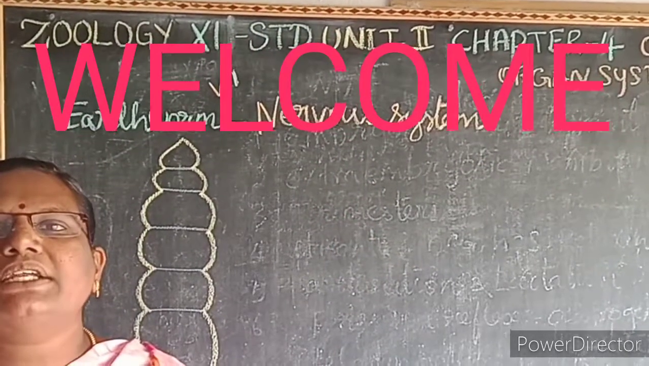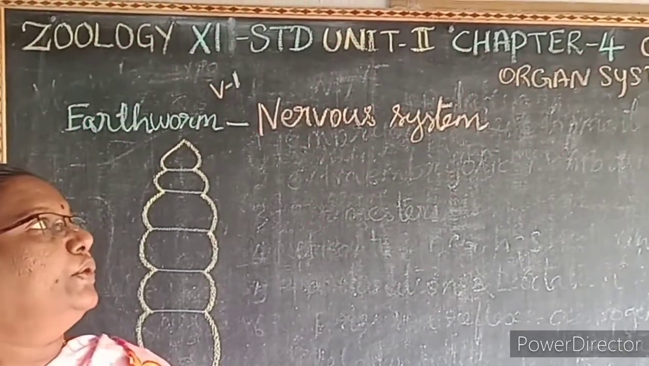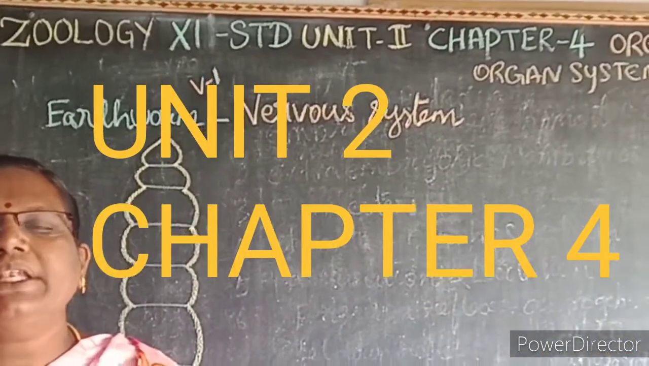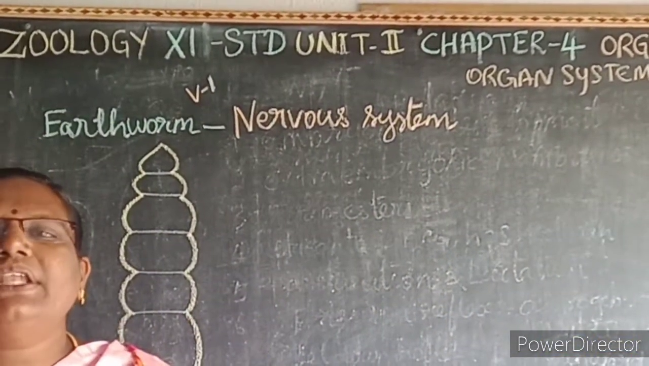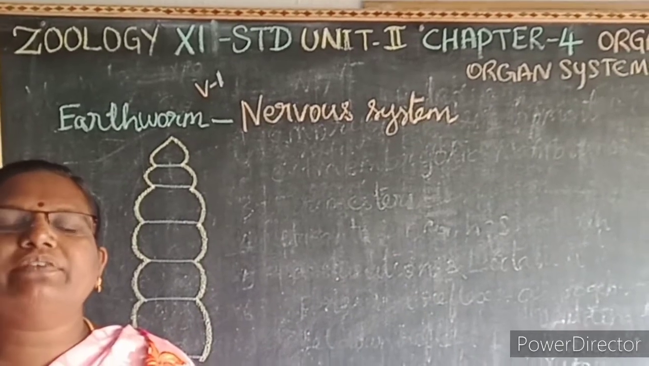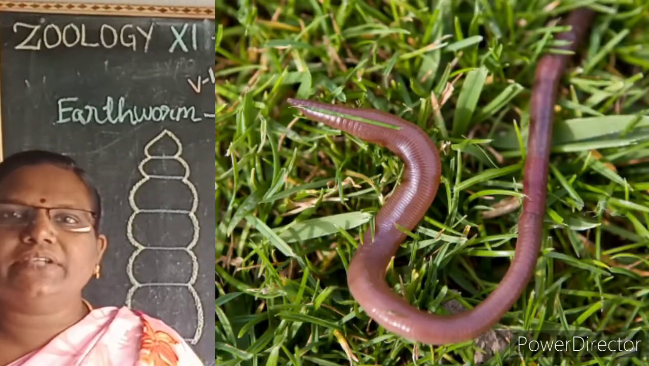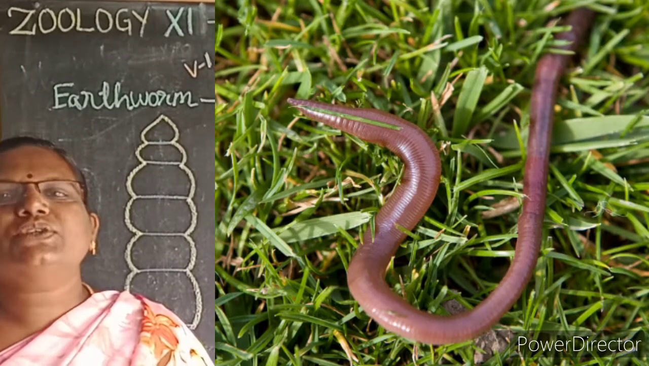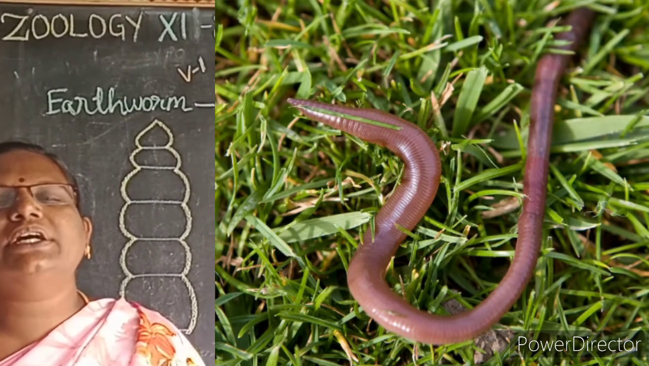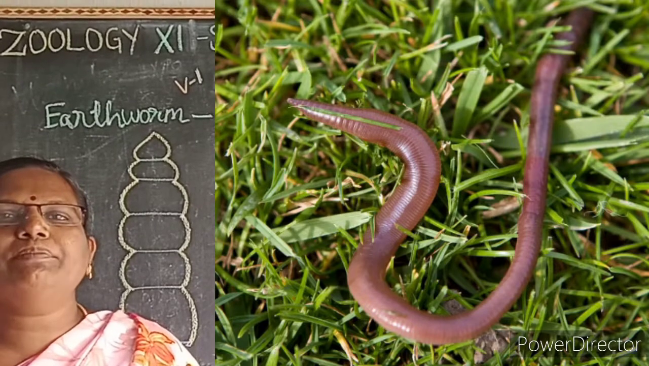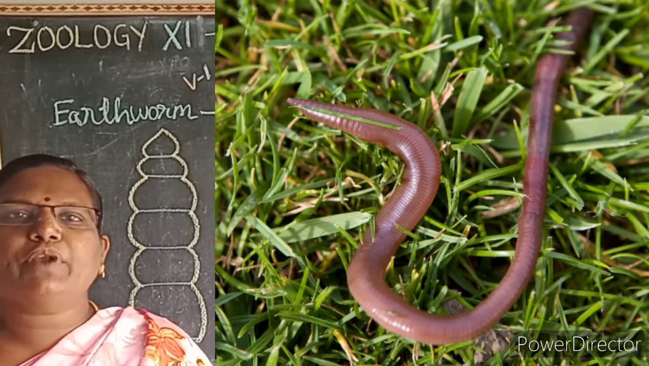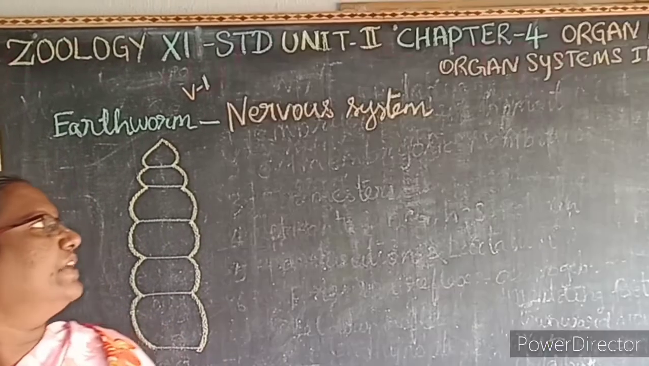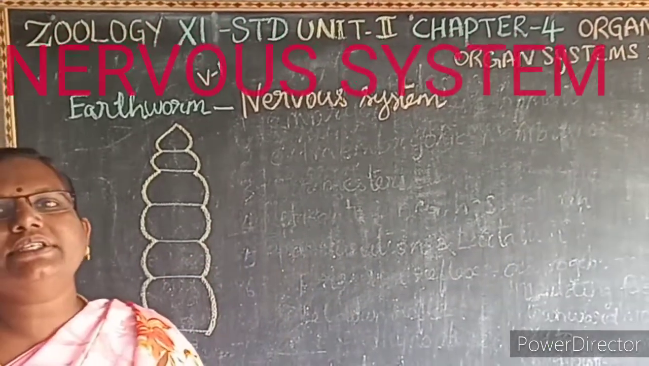Welcome to the 11th standard zoology class, unit 2, chapter 4, organ and organ system in animals. Last class we learnt about the morphology of earthworm, anatomy, digestive system, respiratory system and circulatory system. So this class we are going to learn about the nervous system of earthworm, excretory system, reproductive system of male and female and life cycle. So first we will see about the nervous system.